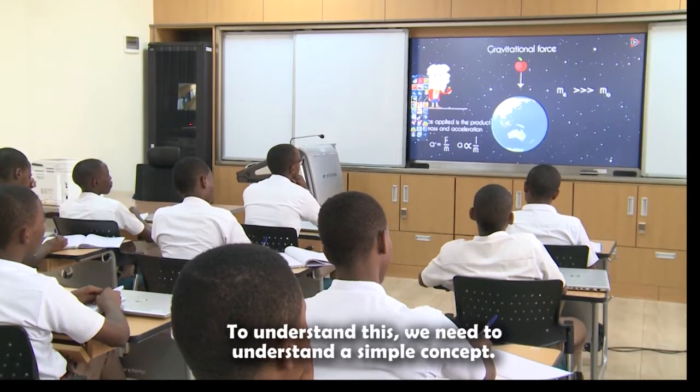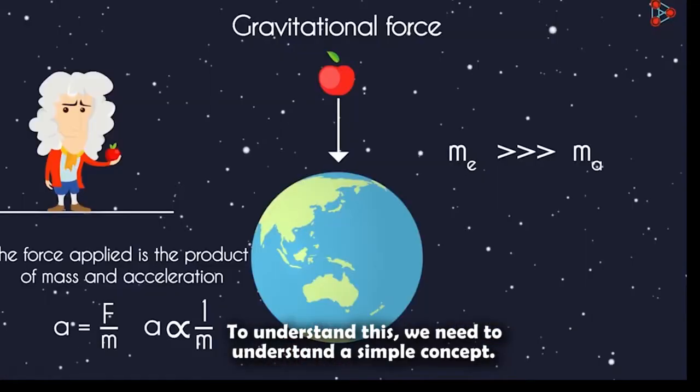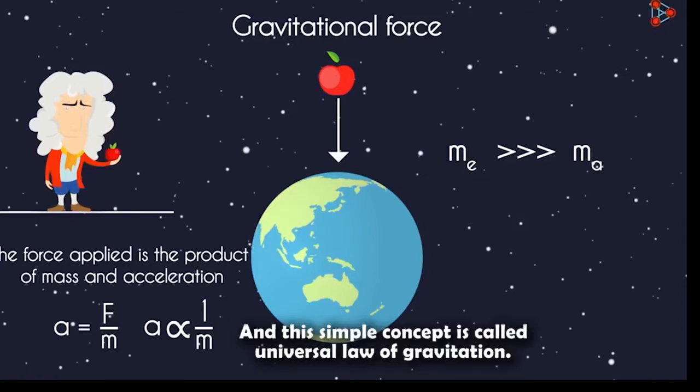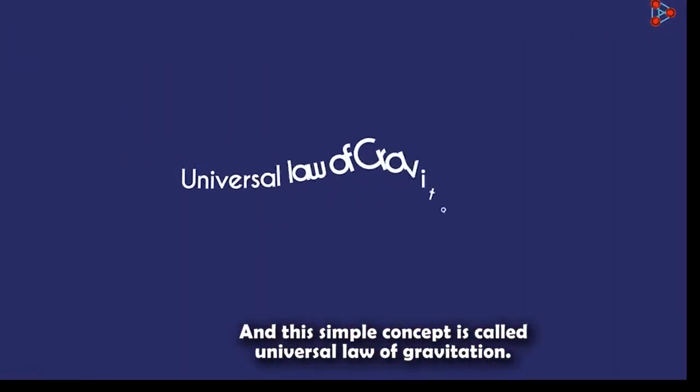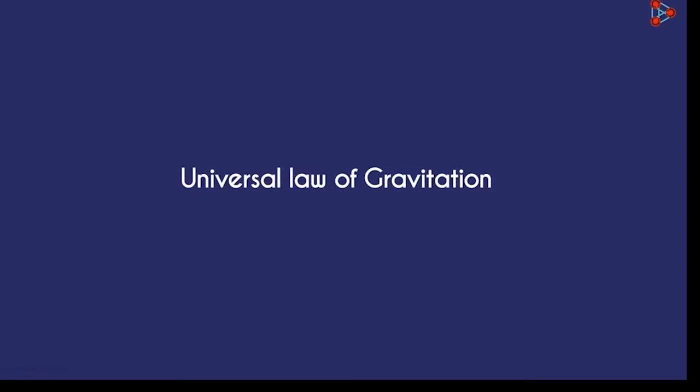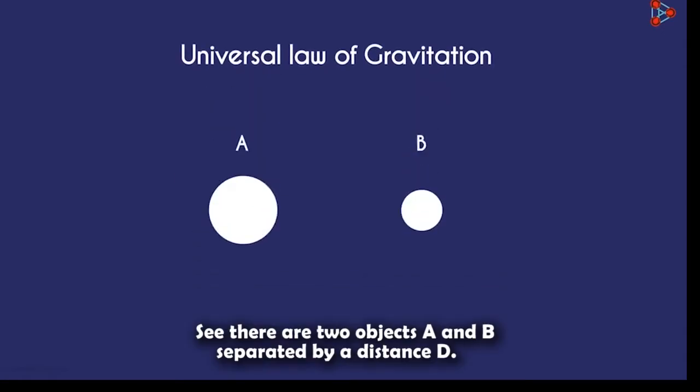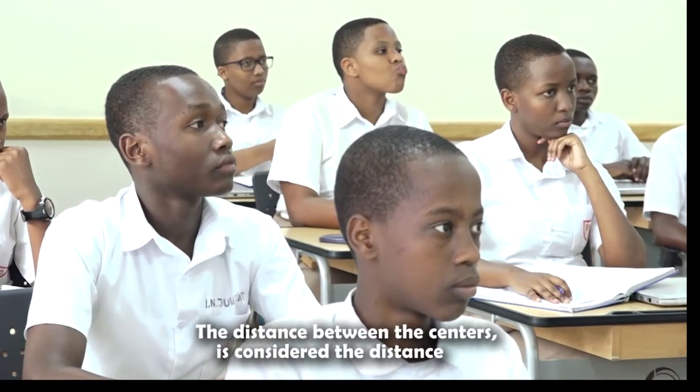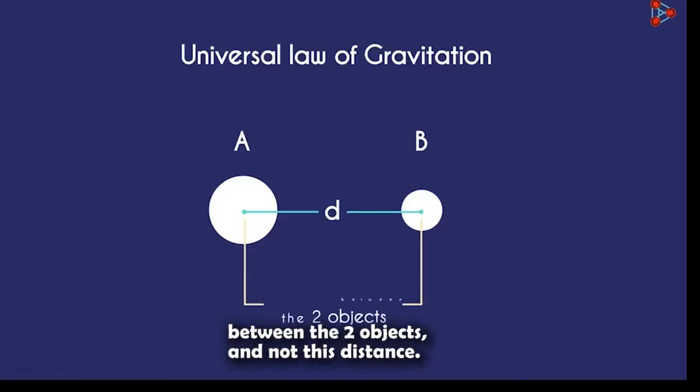To understand this, we need to understand a simple concept, called the universal law of gravitation. Say there are two objects A and B separated by a distance d. The distance between the centers is considered the distance between the two objects, and not this distance.